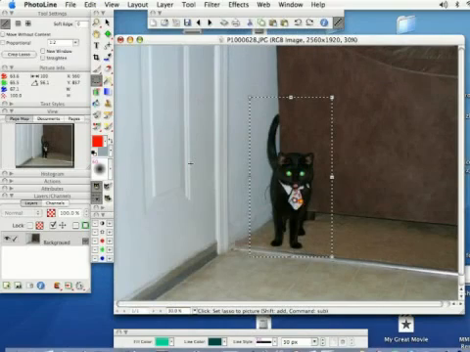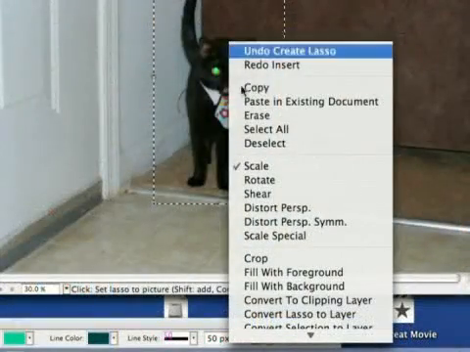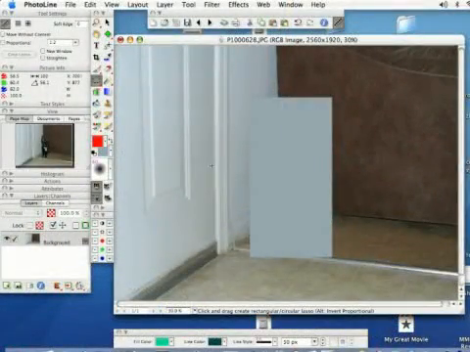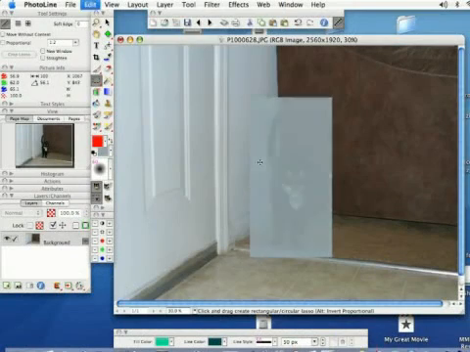Also, if you have a mouse with multiple buttons, you can right-click or you can hold down Control and click, and these are going to give you many of the same options. You've got your copy here, and I can also erase, and that's going to fill in my selection with my background color. I'm going to go ahead and undo that.